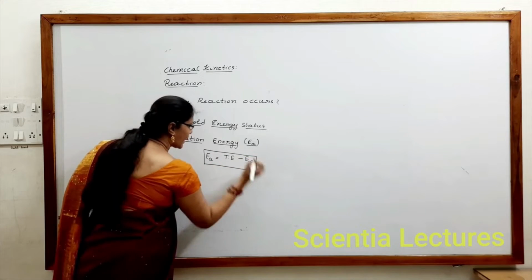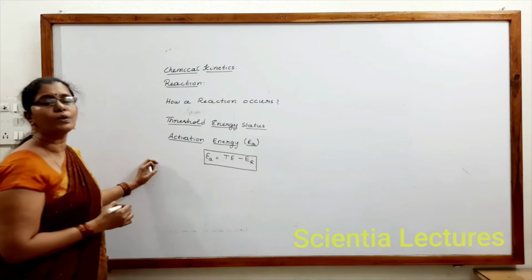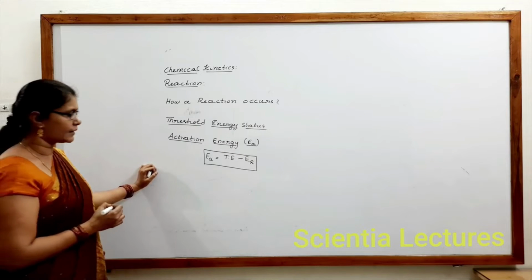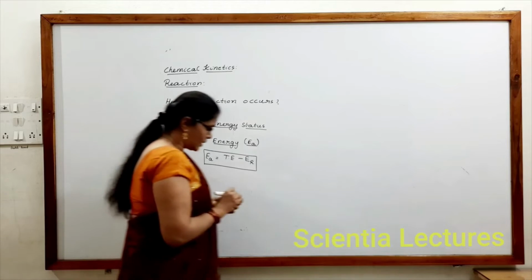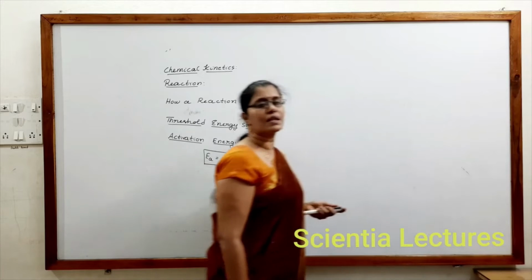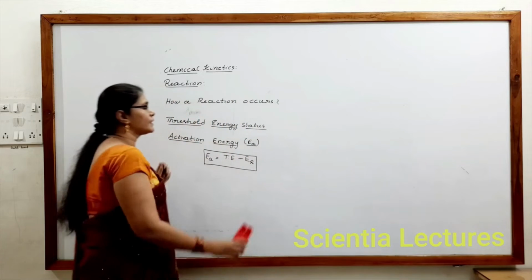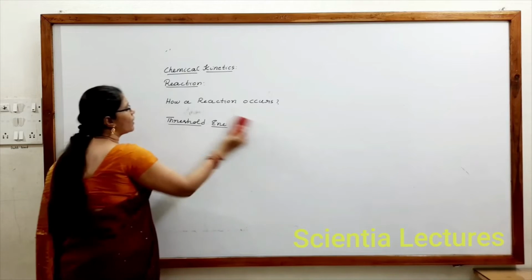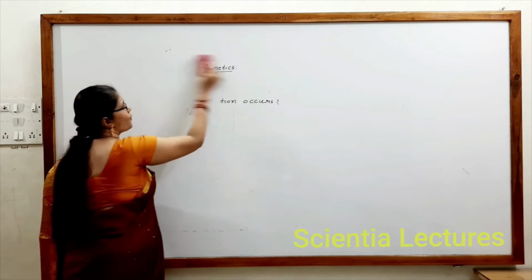Remember this: activation energy must be equal to threshold energy minus energy of reactants. Now these collisions at threshold energy status get converted into products, and this energy status is also called the transition state or activated complex state.